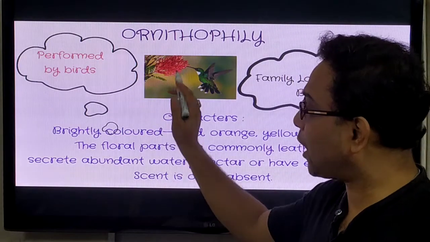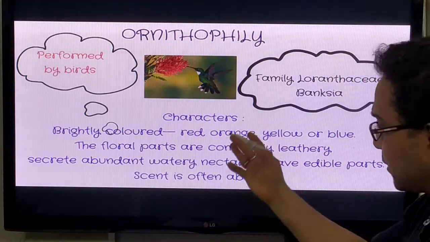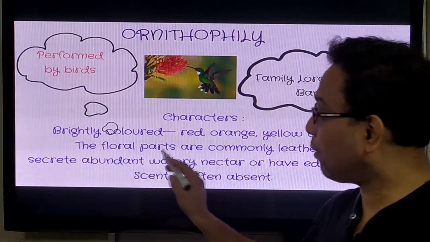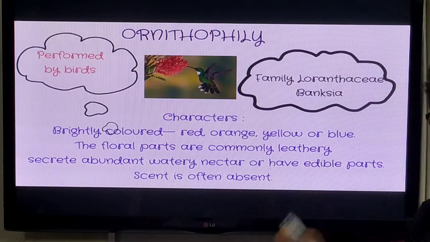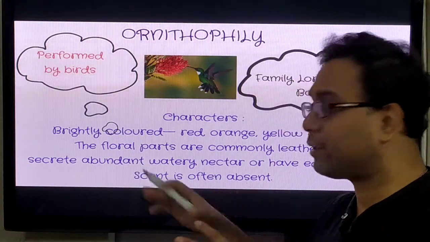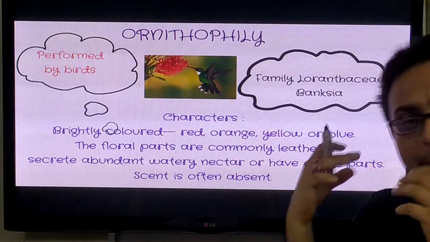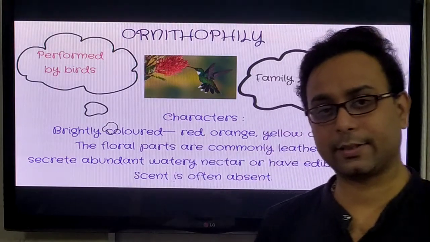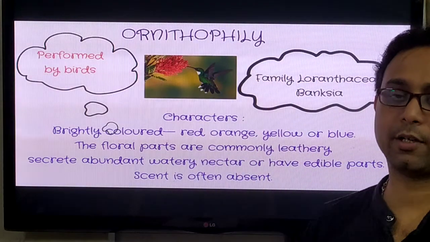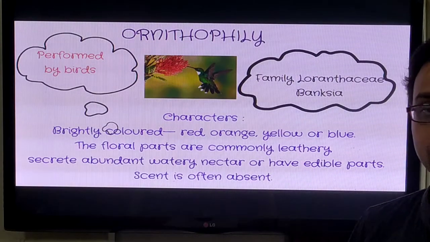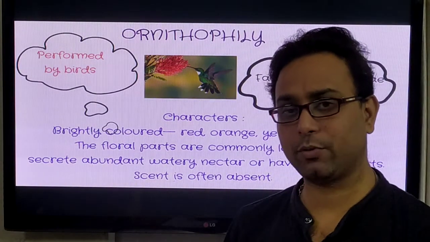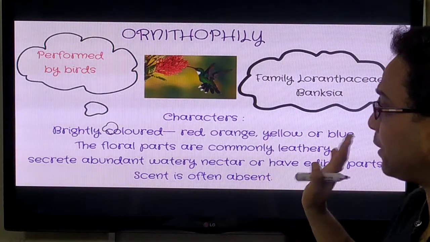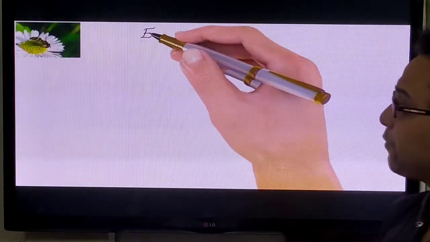Here the flower must be brightly colored, maybe red, orange, yellow or blue, and the flower parts are commonly leathery or secrete abundant watery nectar. So they produce a large amount of nectar. For that reason the birds are attracted towards the flower. Hummingbird is the most common example which helps in the pollination of Aloe plants. Scent is often absent. So these are the characteristic features.